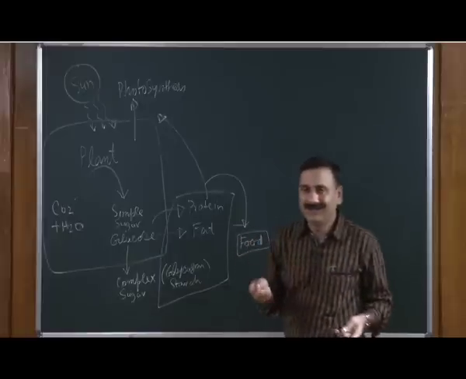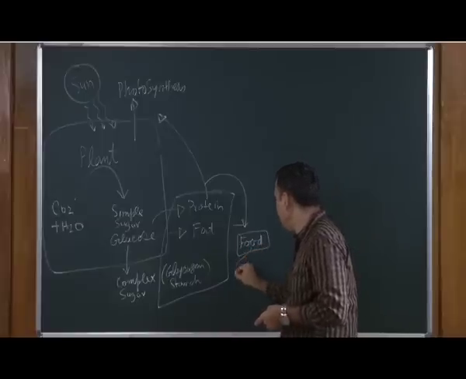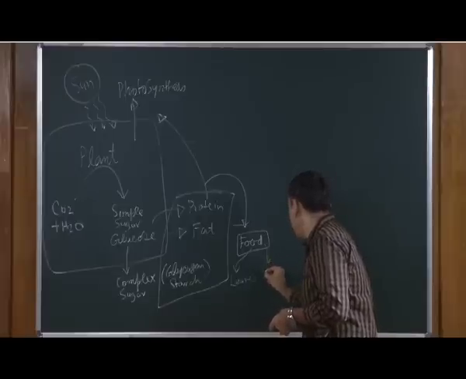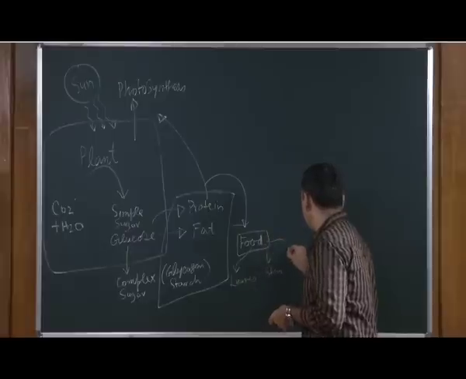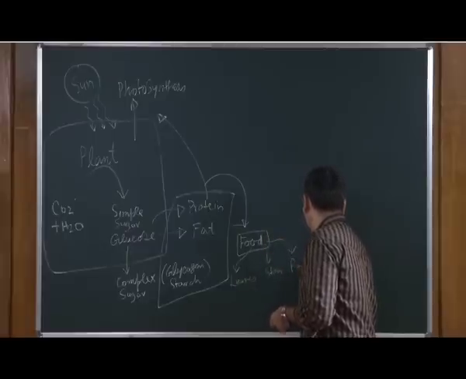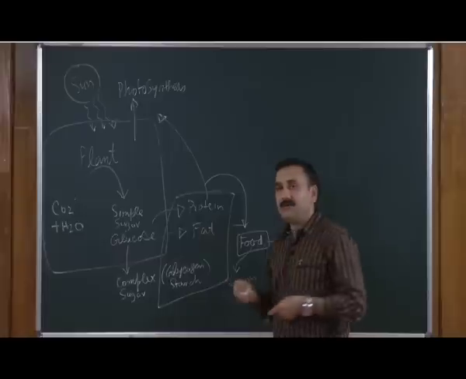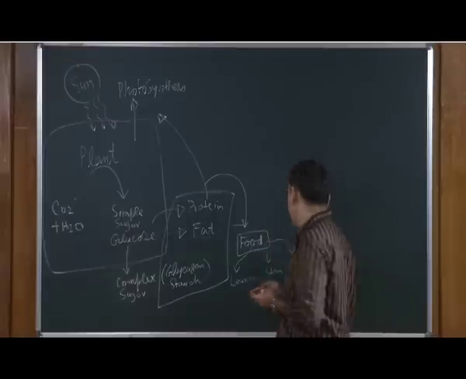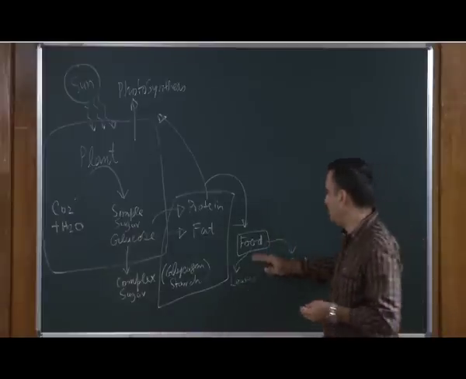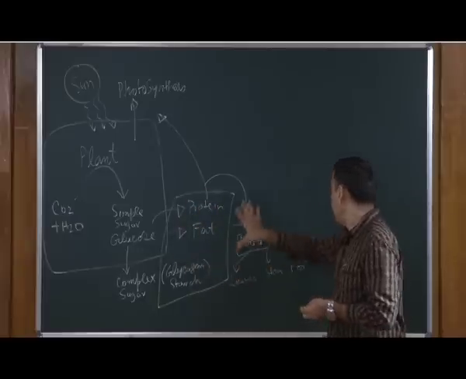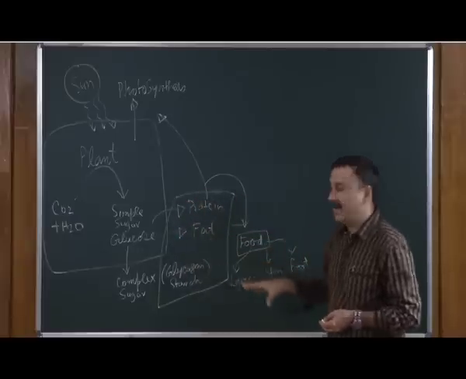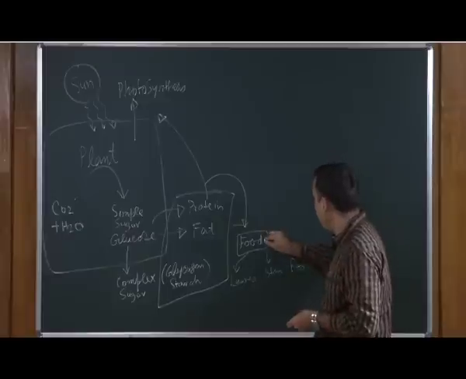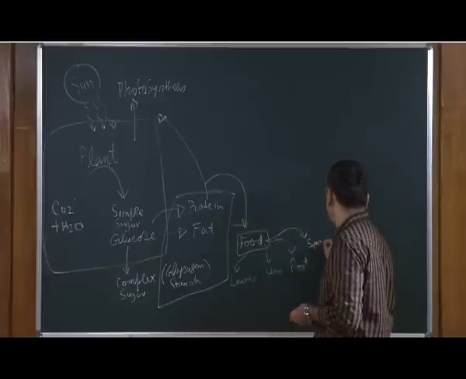You can see that this storage can be done in the leaves, in the stem, and in the root. There are many types of leaves which we consume and that provides energy. There are stems which also have storage of this food material, and that also we consume for taking up energy. And there are roots, and then we also have the seeds.